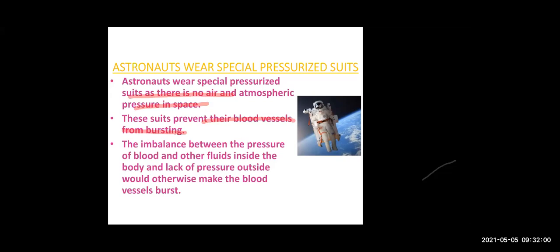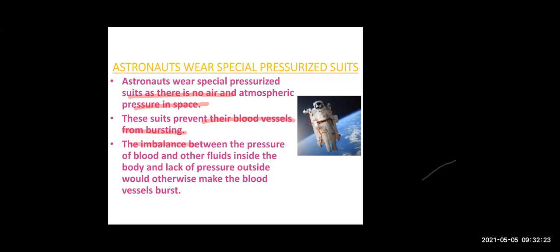So the pressure inside our arteries and veins and the pressure in the astronaut suit are made equal, so that the astronaut does not experience this problem, right, beta? Otherwise his blood vessels, the arteries and the veins, may burst.